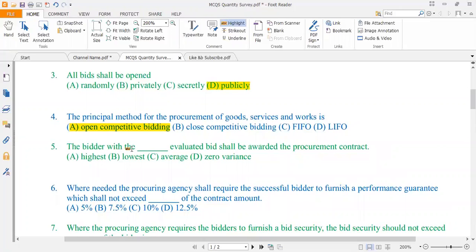Now, MCQ number 5. The bidder with the dash evaluated bid shall be awarded the procurement contract. Option A, highest, option B, lowest, option C, average, option D, zero variance. So the bidder with the lowest evaluated bid shall be awarded the procurement contract according to the KPPSC rules.